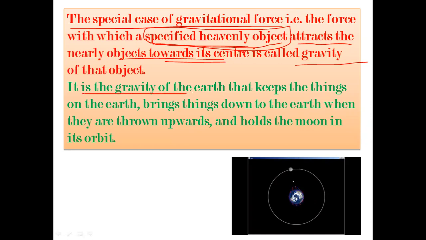It is the gravity of the earth that keeps things on the earth, brings things down to the earth when they are thrown upward, and holds the moon in its orbit. All this is due to the gravity of the earth. Earth tries to pull its nearby objects toward its center.